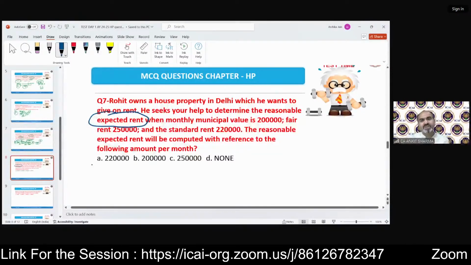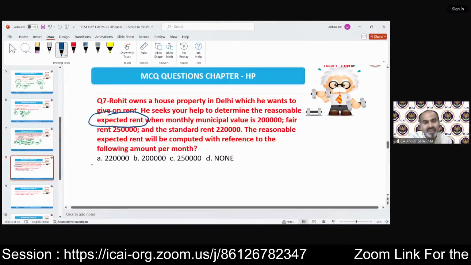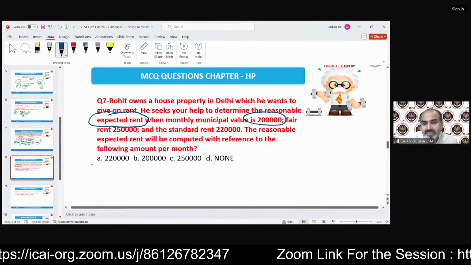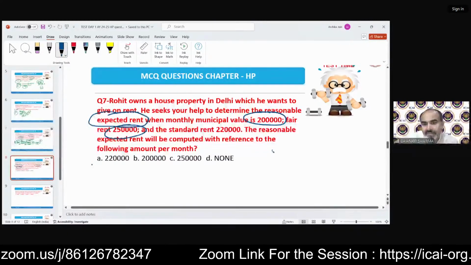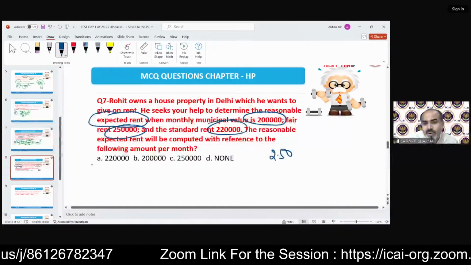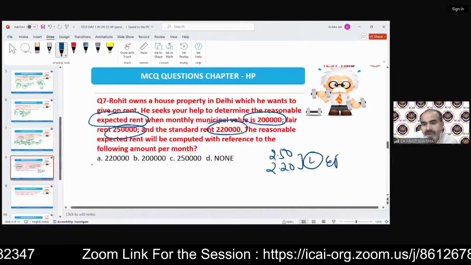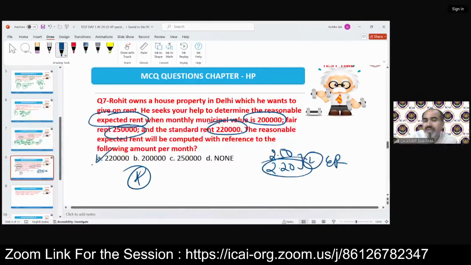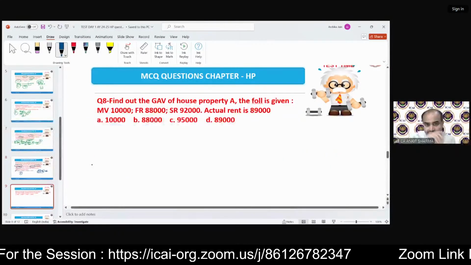In this question, because the examiner is asking for expected rent, why do I need to calculate GAV? No, I will not do that. The municipal value is given, the fair rent has been given, whichever is higher. So higher is 250, clear? And standard is 220. That's it, finish. Lower is expected rent. 220 is my answer. A is the option, finish. Why do I need to calculate the GAV, etc.? No need, no requirement.